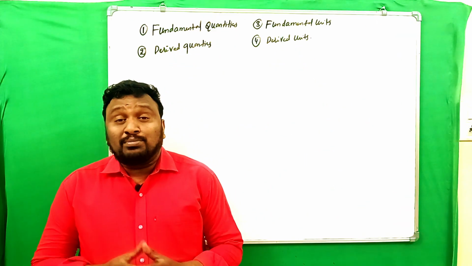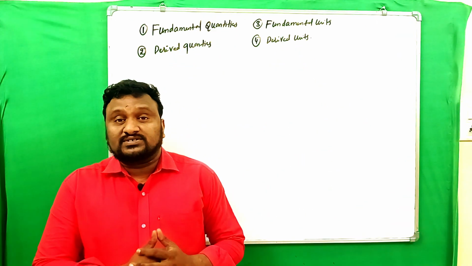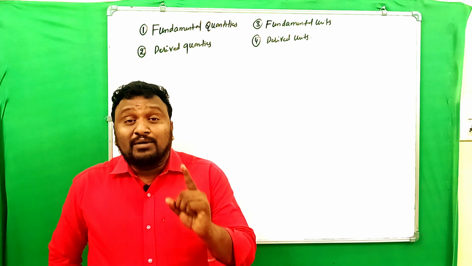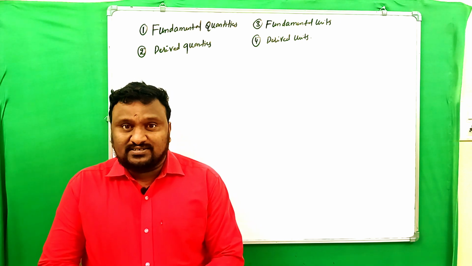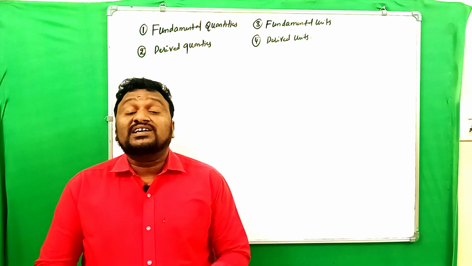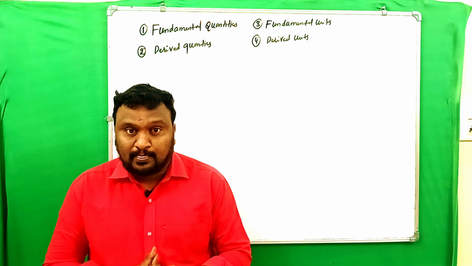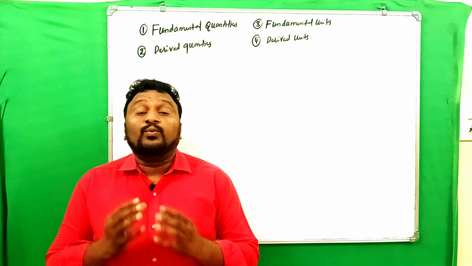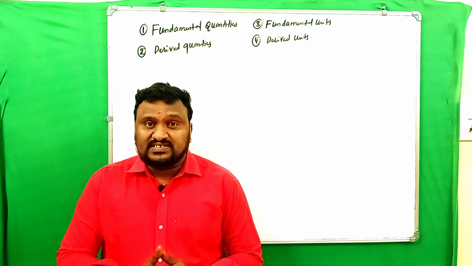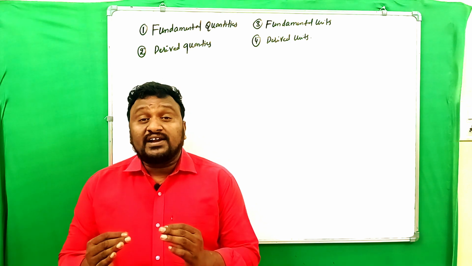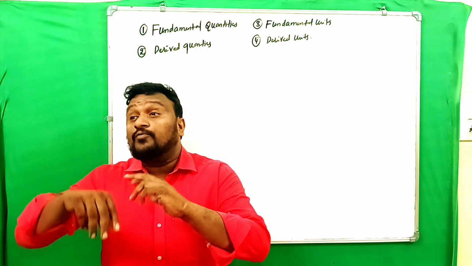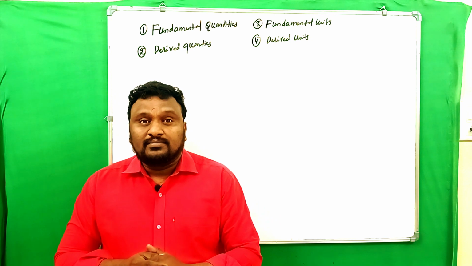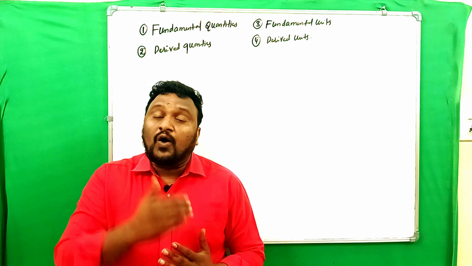Physical quantities can be classified into two types. They are the fundamental or base quantities, and the second one is derived quantities. Fundamental quantities and derived quantities. Which are called fundamental quantities? The physical quantities which are independent of others are called fundamental or base quantities.